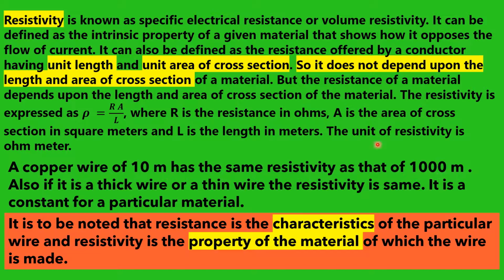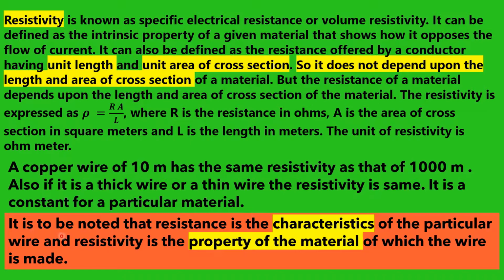So it does not depend on length. For 10 meter copper wire as well as for 1000 meter copper wire, the resistivity is a constant. It depends only on the material. Also, if it is a thick wire or a thin wire, the resistivity is the same, and it is a constant for a particular material.